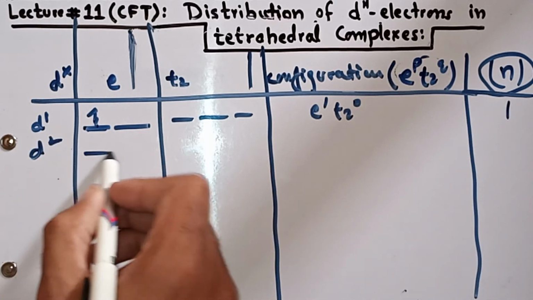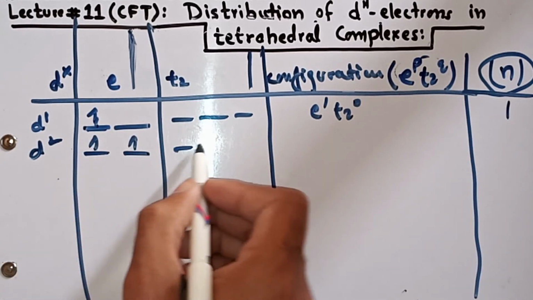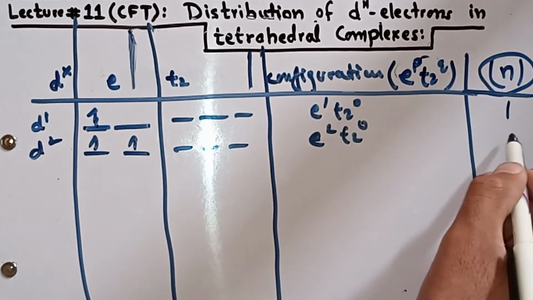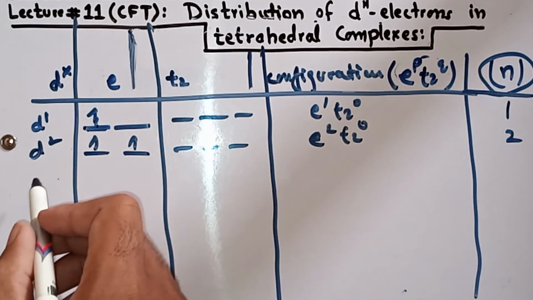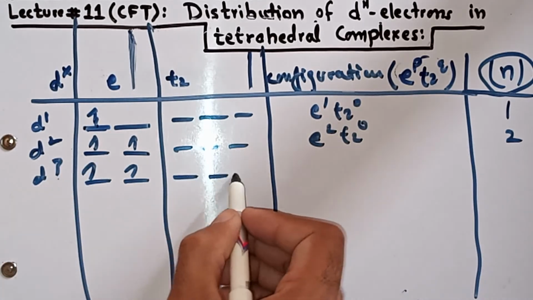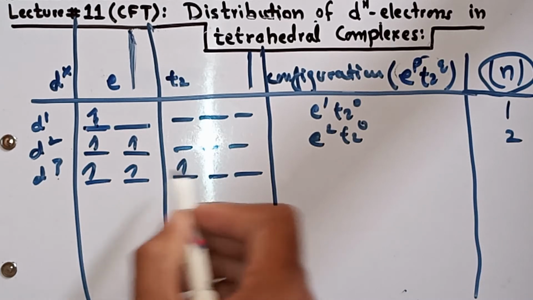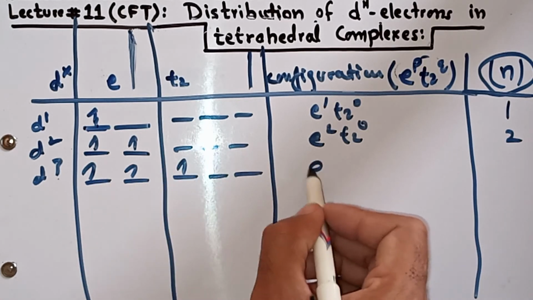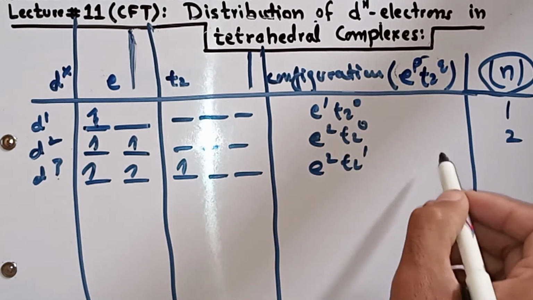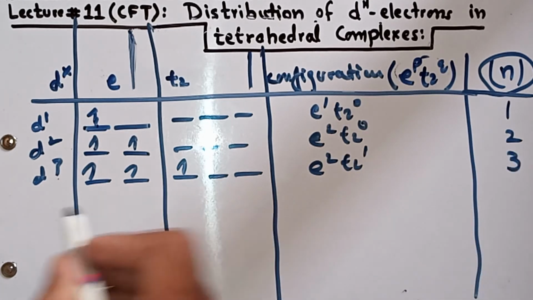For d2 system it will be e2 t2 0, with 2 unpaired electrons. In d3 system, according to Hund's rule, first all orbitals will be singly occupied, so the electron will go into the t2 set. So e has 2 electrons, t2 has 1 electron, and the total unpaired electrons is 3.